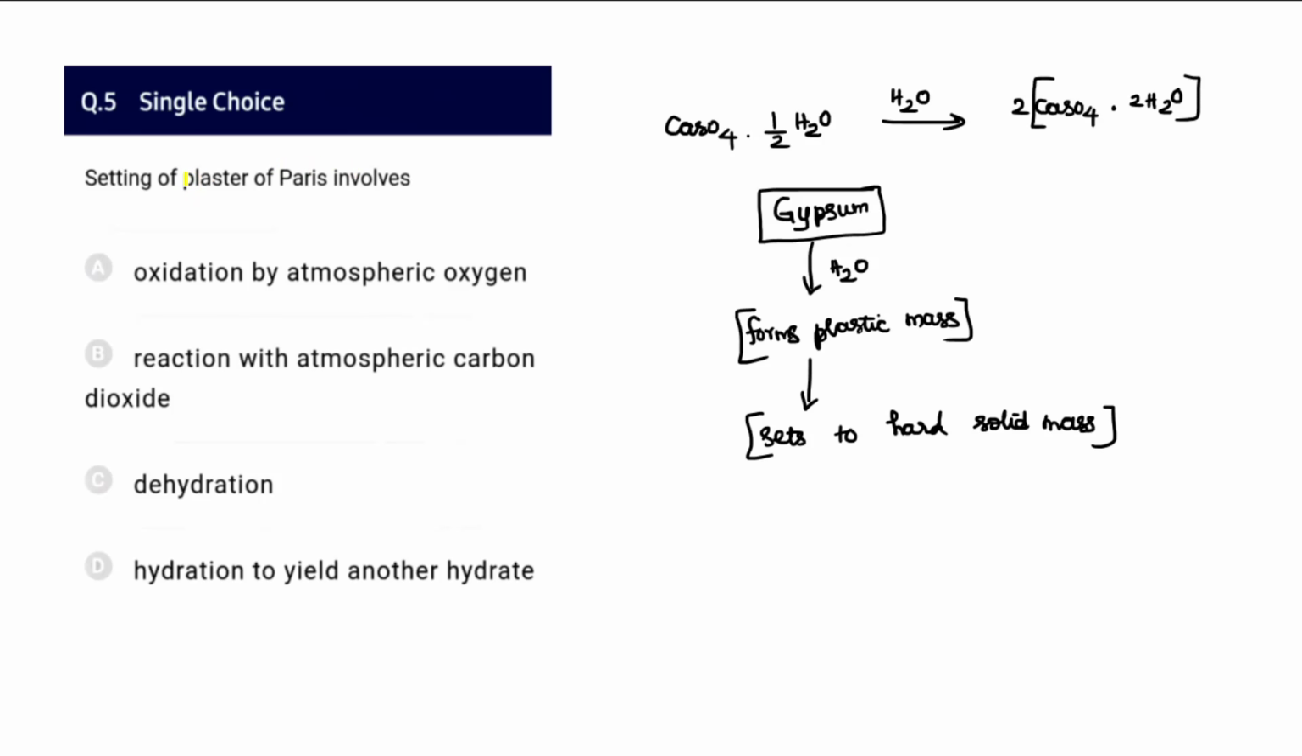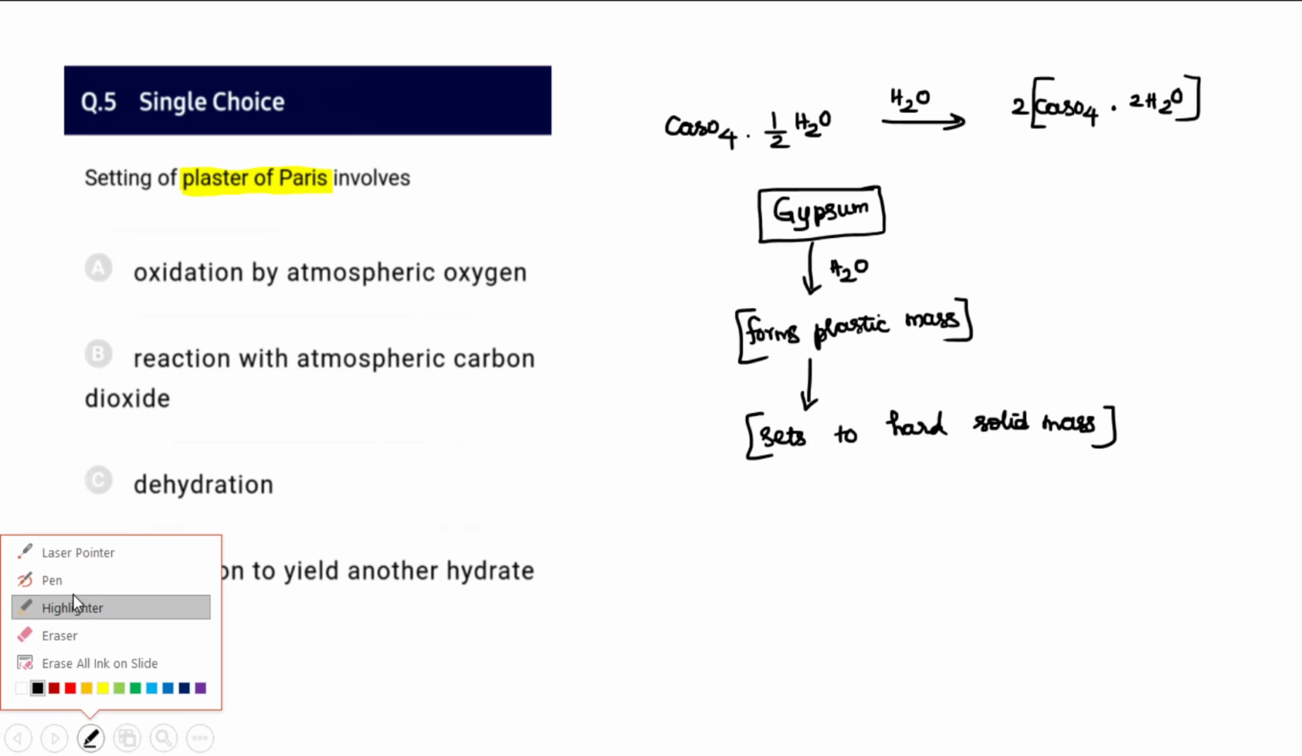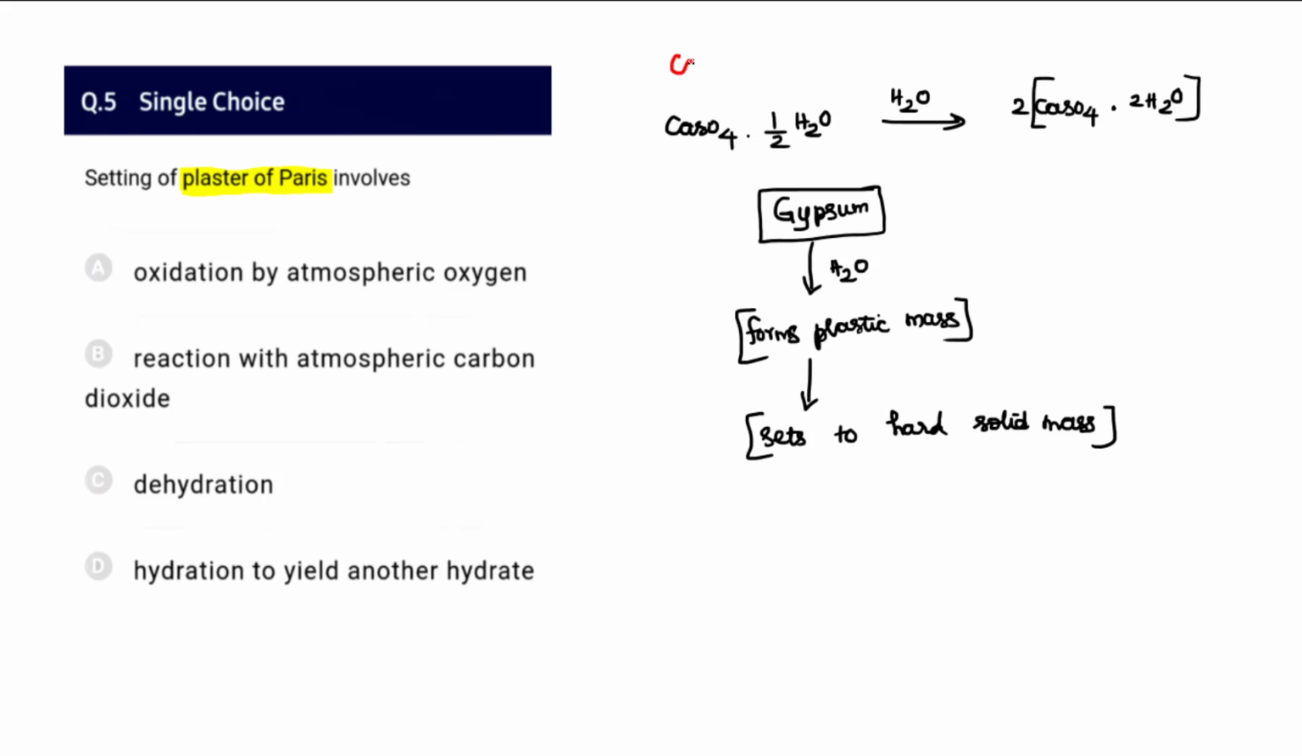And setting of plaster of Paris, we know calcium sulfate into half H2O is plaster of Paris. Sometimes this can also be written in another format like this. Calcium sulfate will be multiplied by 2, and it can also be referred like this. This is another way of representing the plaster of Paris. We will also call it POP in short. Generally it is also called gypsum, which is used for setting up of cement.